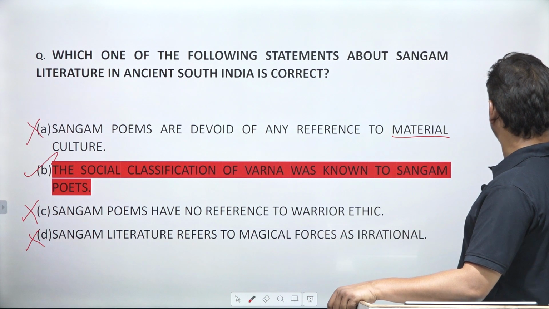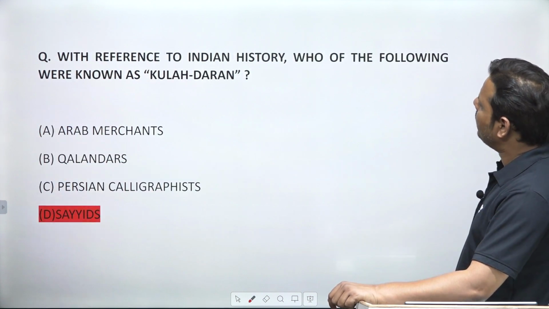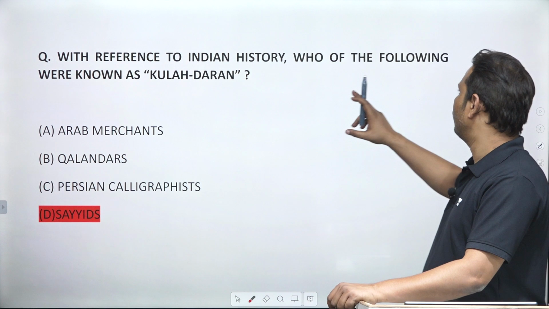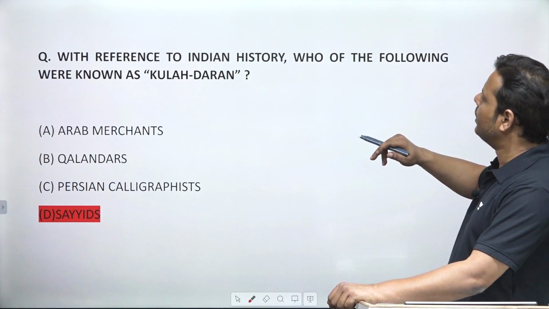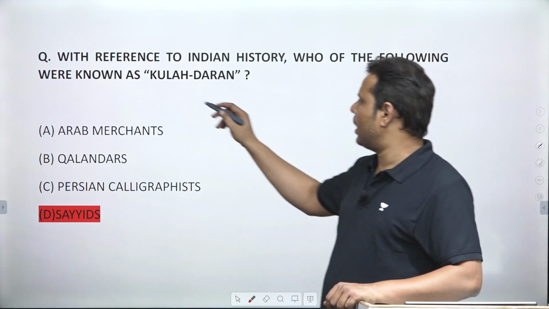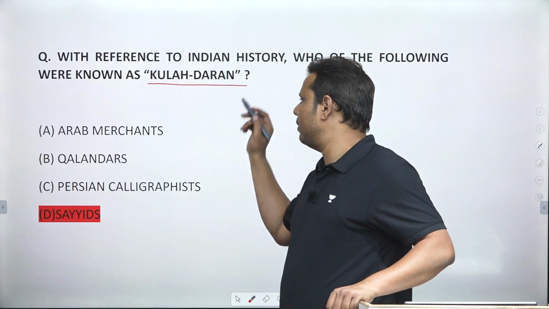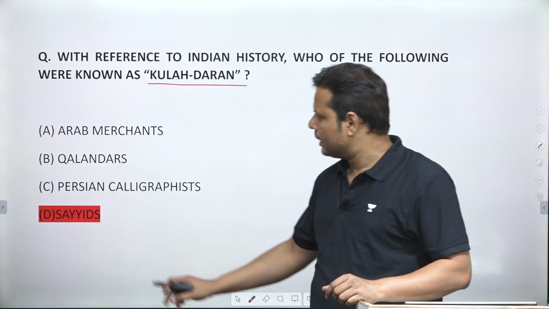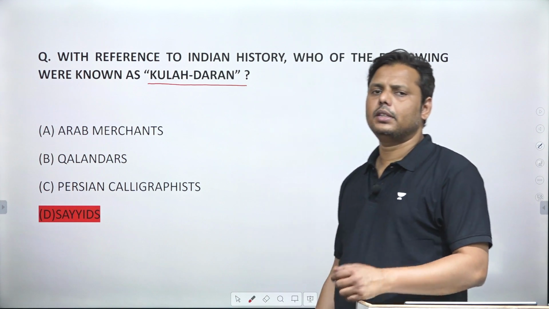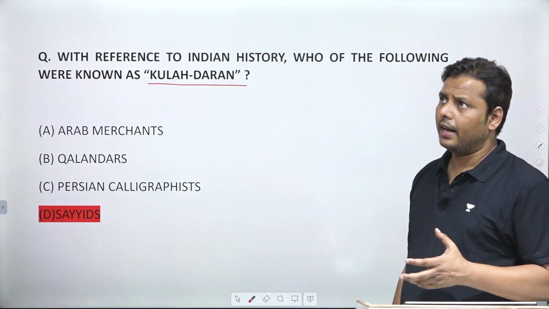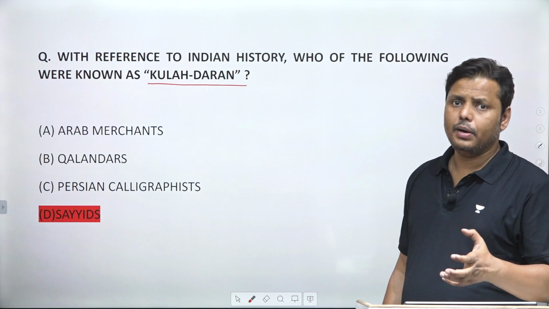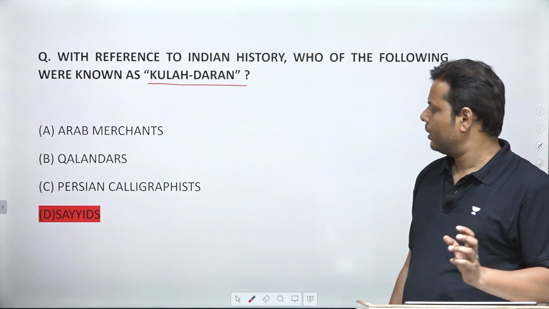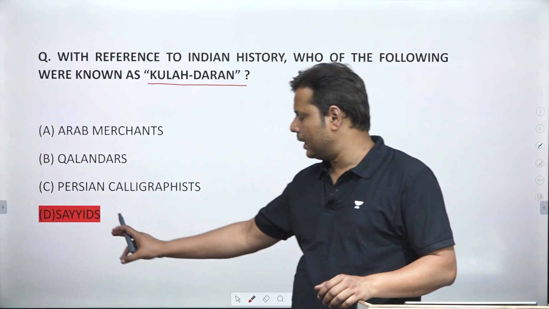Let's move to the next question. With reference to Indian history, who of the following was known as Kuladaran? Now this is a question from medieval terminology. Kuladaran was a term used for Sayyids. Yes, I can accept that this is not a very popular term, and only if you have really gone deep into this must you be knowing about it. So basically this has been used for the Sayyids.